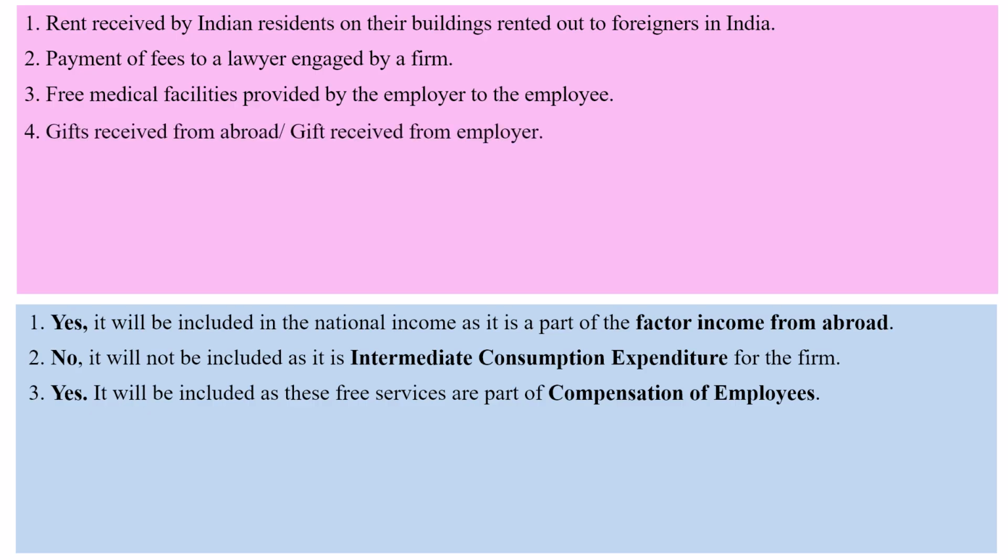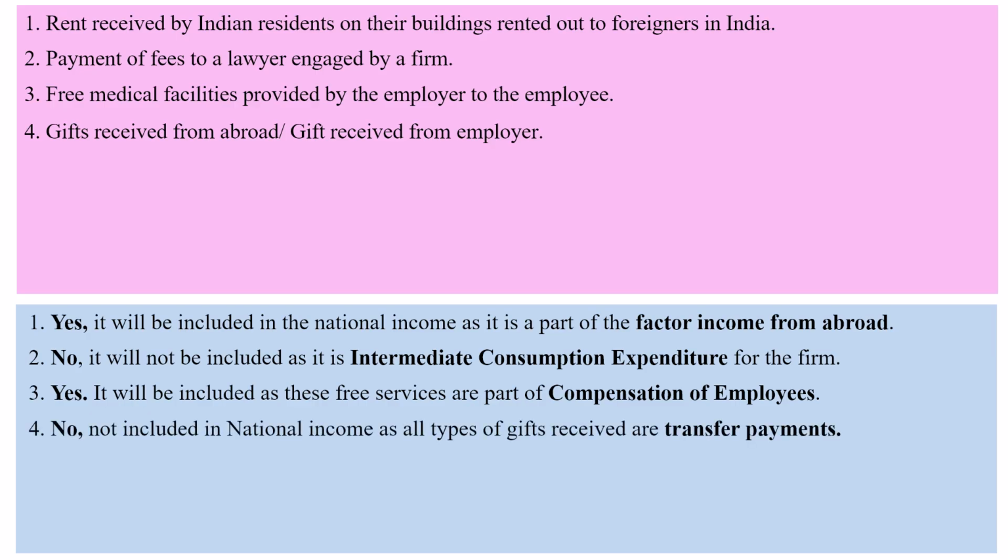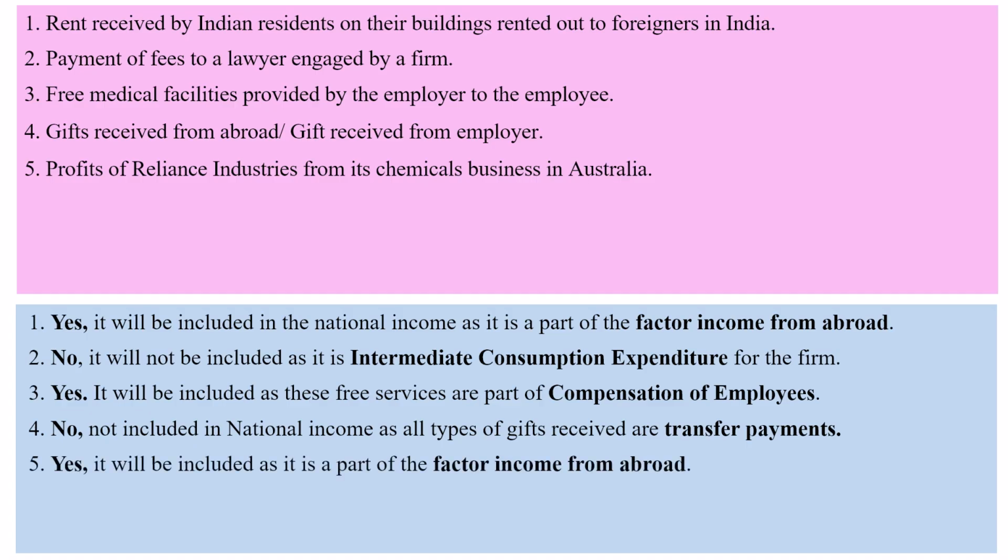Gifts received from abroad or gifts received from the employer. This will not be included in national income as all types of gifts received are treated as transfer payments or transfer incomes. Profits of Reliance Industries from its chemical business in Australia. This will be included in national income as a part of factor income from abroad.